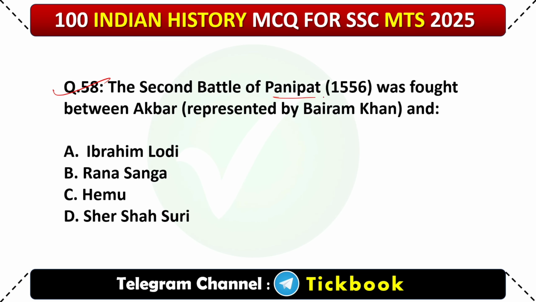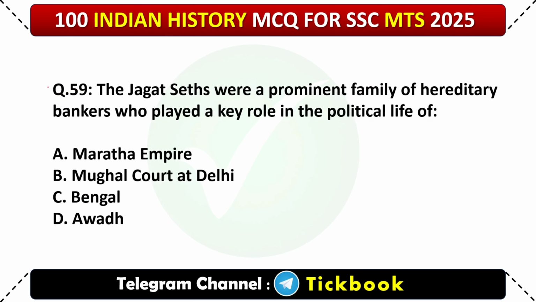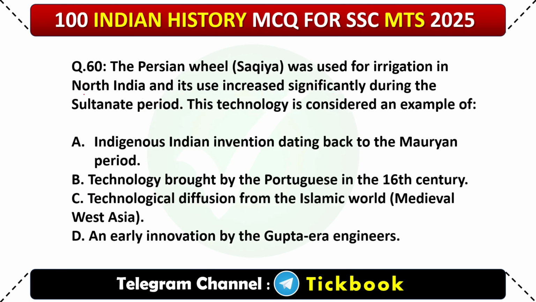58. The Second Battle of Panipat 1556 was fought between Akbar, represented by Bairam Khan, and option number C, Hemu. 59. The Jagat Seth were a prominent family of hereditary bankers who played a key role in the political life of option number C, Bengal. 60.